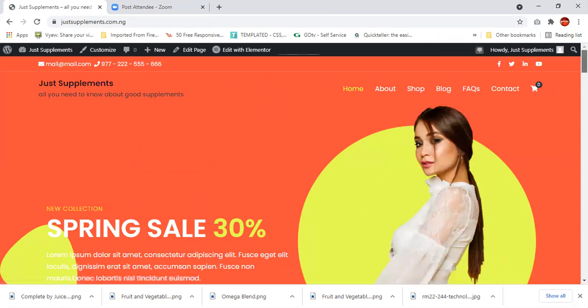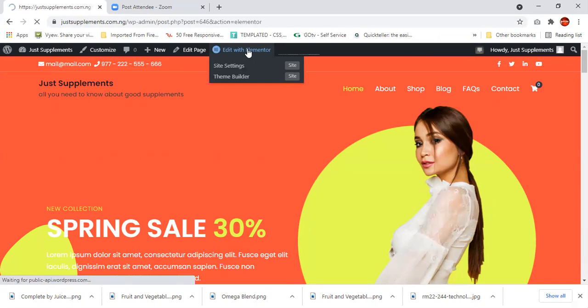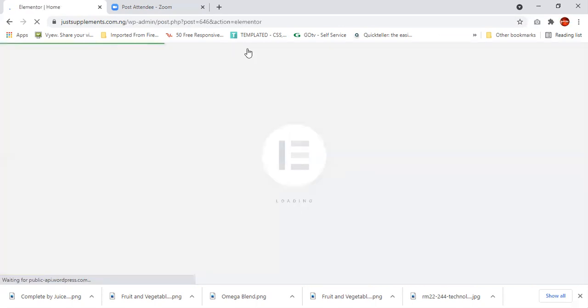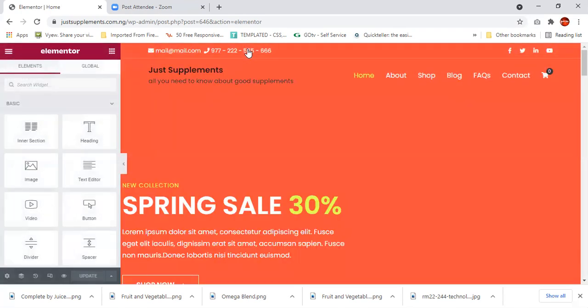So just like I was saying the other time, let's edit the home page with a page builder. In this case, we're going to use what we call Elementor. Let me tell you, Elementor is perhaps the number one in the world right now. We have a couple of page builders, but so far so good, Elementor still stands out as the best in the world, okay?